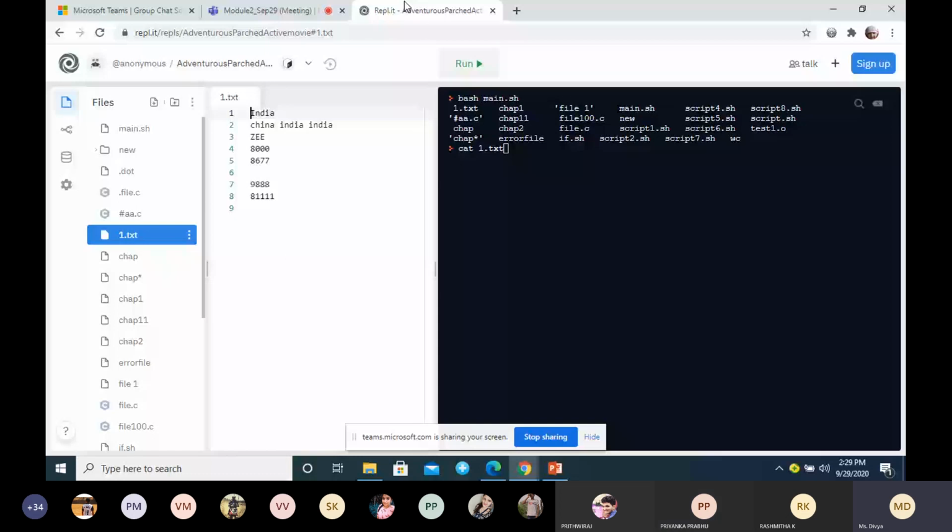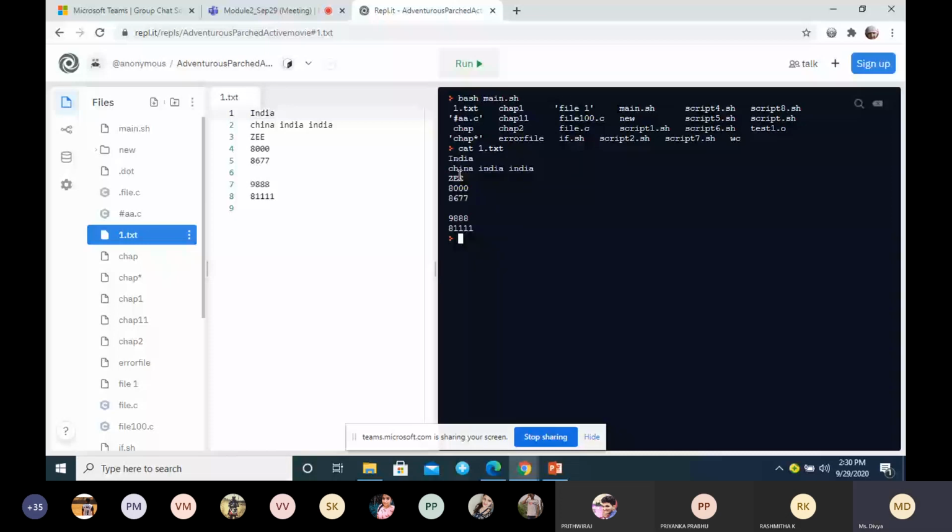So here, why we call it concatenation is because it will concatenate everything that is there inside the file and display it. That is why we use the term concatenation. It will not open the file. It will display the content of that file. Here I am executing this command, and now it will display the content of that file.